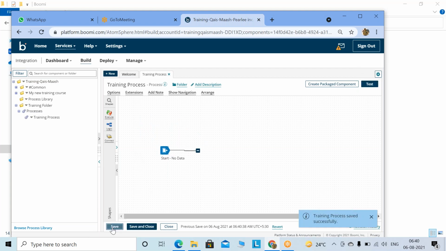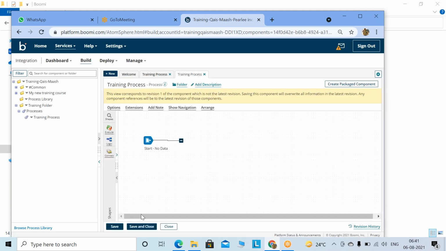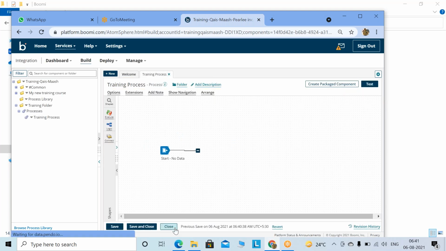As soon as you click on save, you see on the left hand side there is something called revision history. It will keep on increasing. In Boomi, we don't keep any kind of backup like in other tools. Whatever your revision history is, that is your backup. If you want to go to a previous version, just go over here and save it. It will go to the previous version, and the revision history will increment by 1. So that is the revision history.